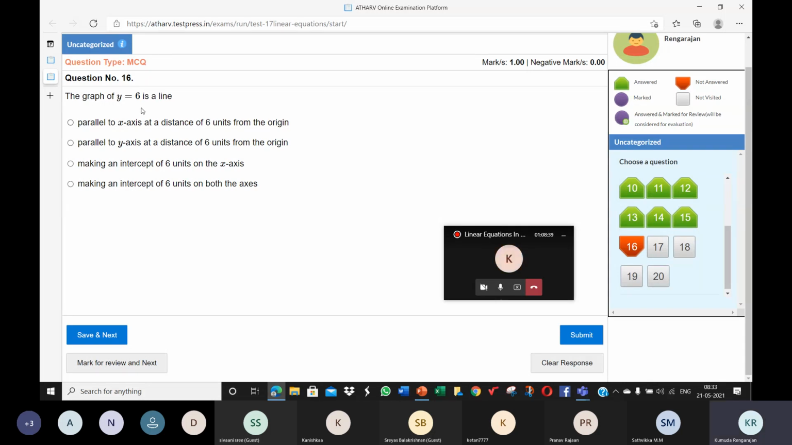The graph of y is equal to 6 is a line parallel to the x-axis at a distance of 6 units from the origin. Yes, it's parallel to the x-axis. We'll talk about intercepts later, children. I haven't mentioned these terms to you yet. Let's talk about this later. So the graph of y is equal to 6 is a line parallel to the x-axis at a distance of 6 units from the origin.